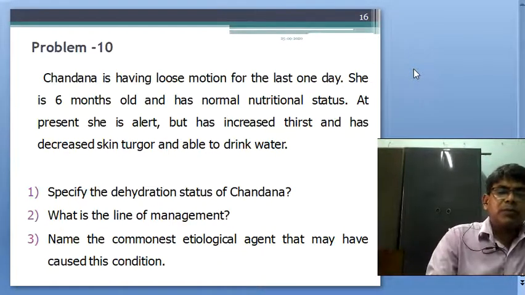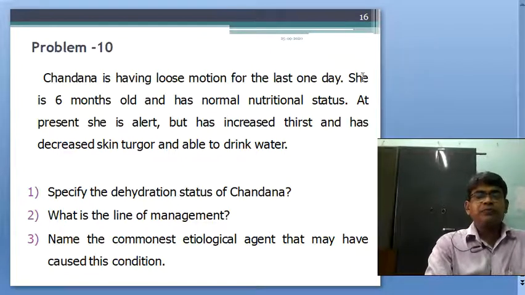Now come to the next problem. Chandana is having loose motion for the last one day. She is 6 months old and has normal nutritional status.